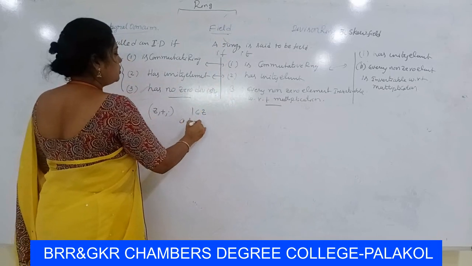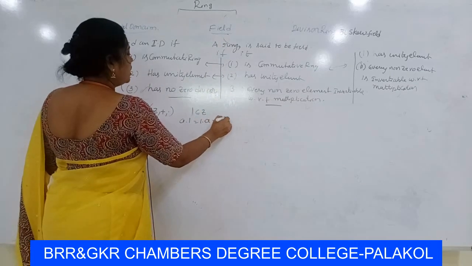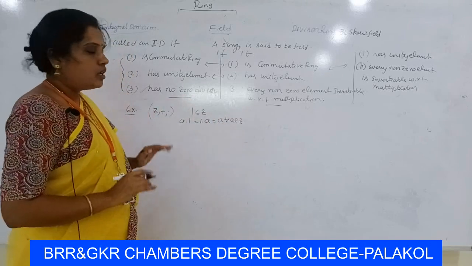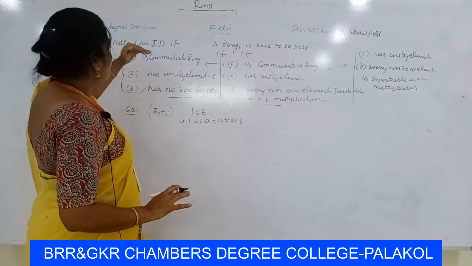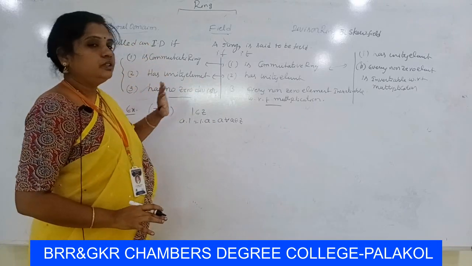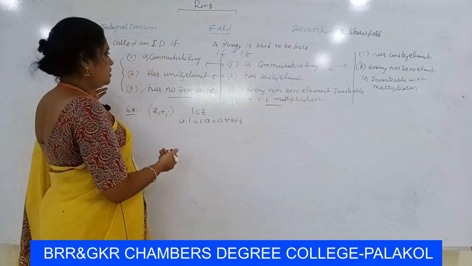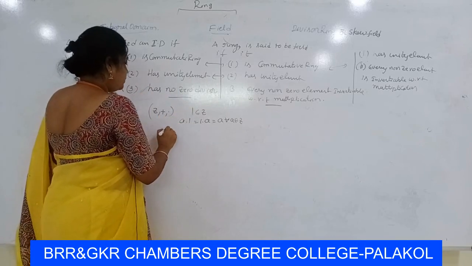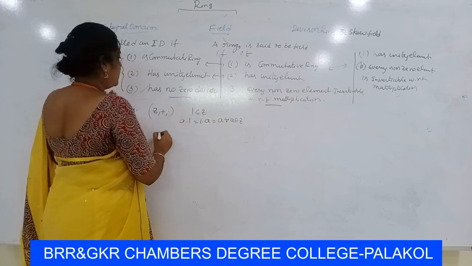So A into 1 is equal to 1 into A is equal to A for all A belongs to Z. So 1 is the unity element of Z. So here Z satisfies commutative ring and has a unity element. Now, does it have zero divisors or is it without zero divisors? Let us verify that. We take any two elements.